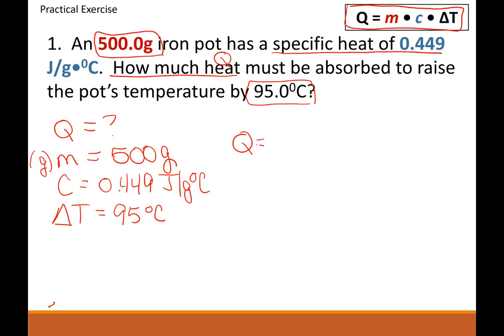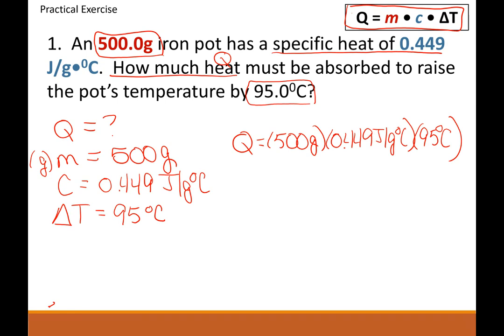So Q equals 500 grams times our 0.449 joules per gram degrees Celsius times our 95 degrees Celsius. So we're just going to multiply these numbers together. I'll give you a minute so you can calculate if you want to.